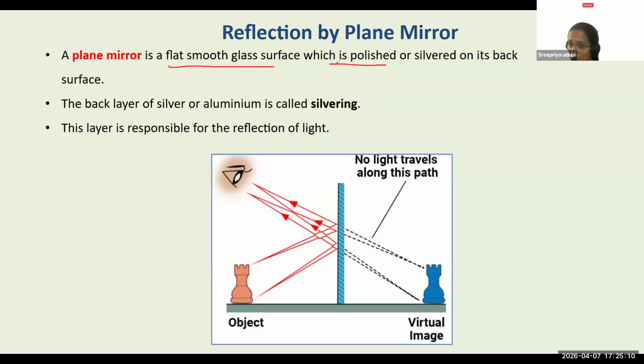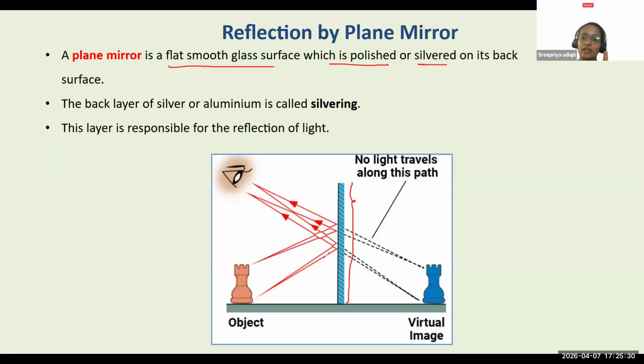It is going to be polished or silvered on its back surface. So any mirror is going to be silvered. You can see this bluish thing here. There will be silvering or blackening behind the mirror for the reflection to take place.